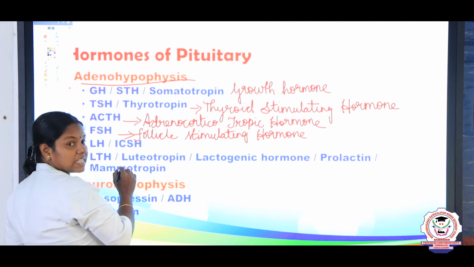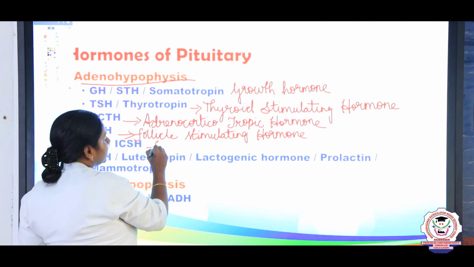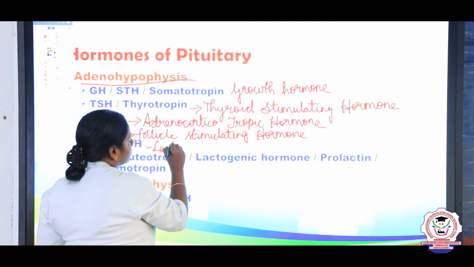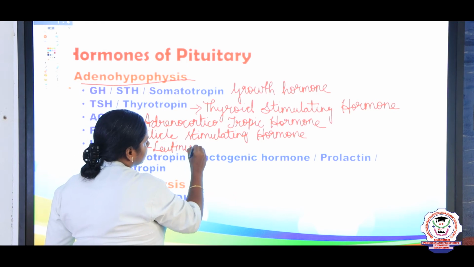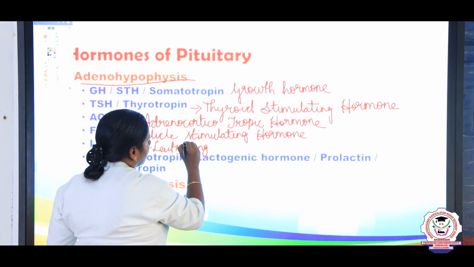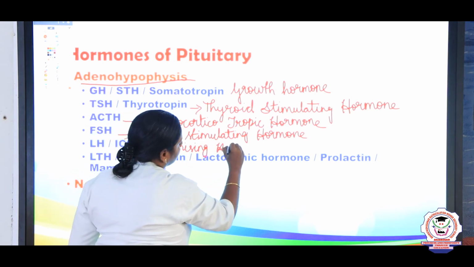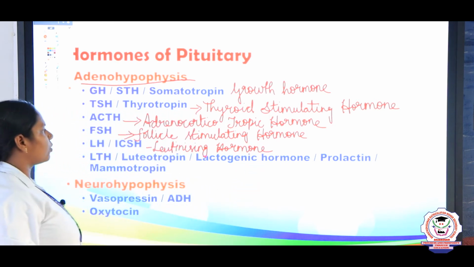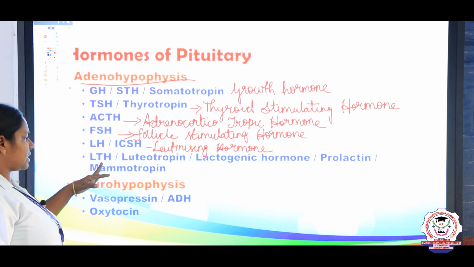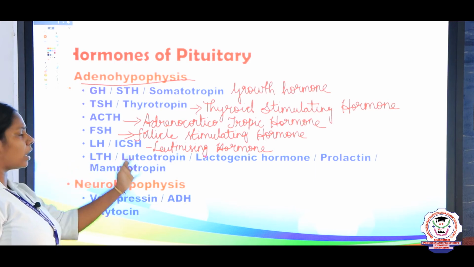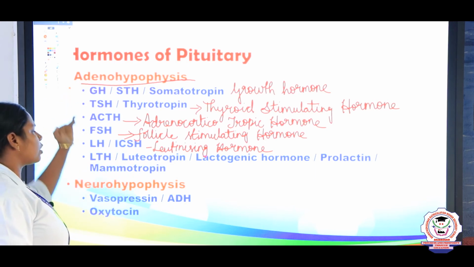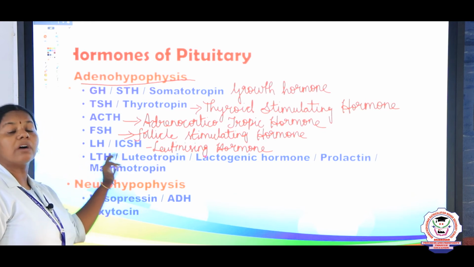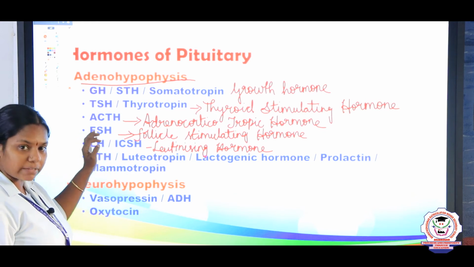LH or LCSH. LH is luteinizing hormone. And next LTH, that is luteotrophic hormone or prolactin. So these 6 hormones are the hormones of the anterior pituitary, that is adenohypophysis.